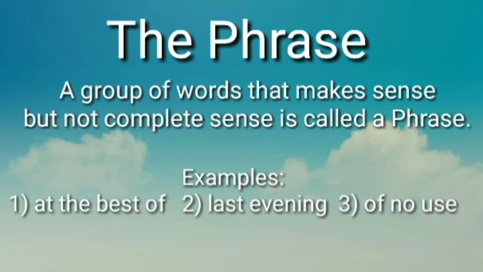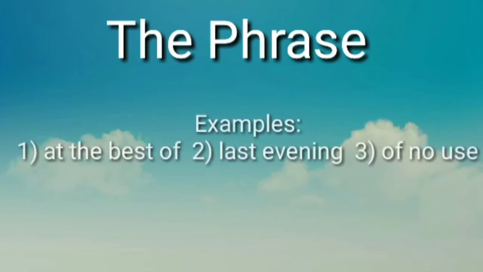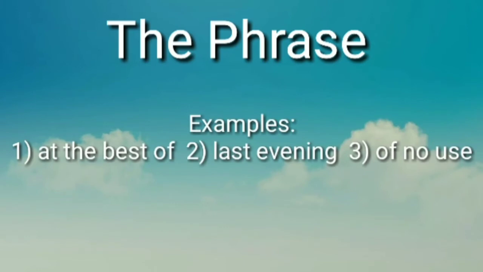We can change a phrase into a sentence by adding some words to it. For example, I have already given examples here. At the bus stop, last evening, of no use. These all are phrases. We can take at the bus stop.